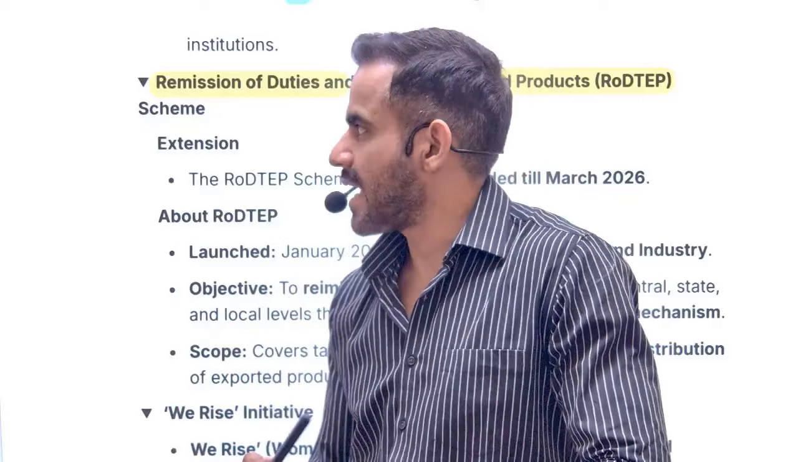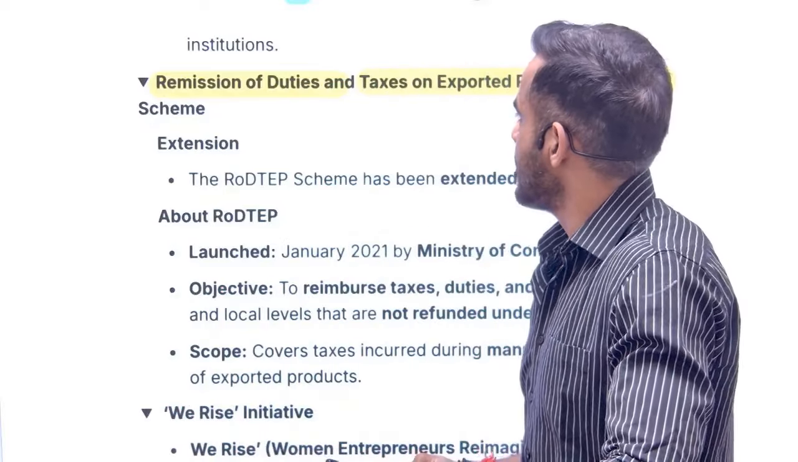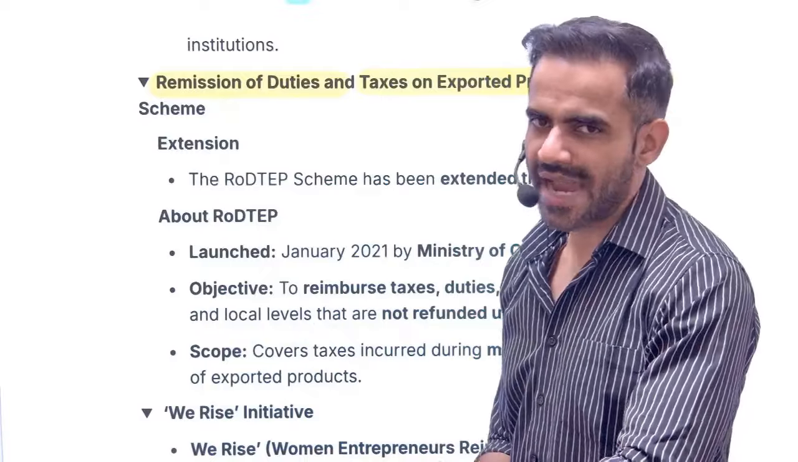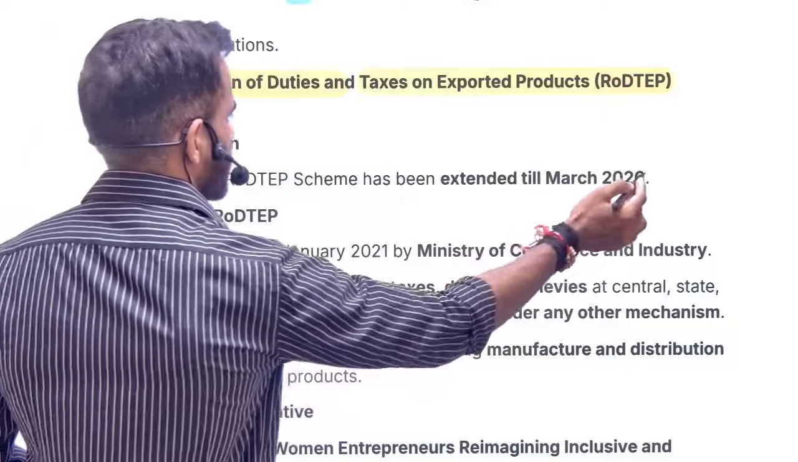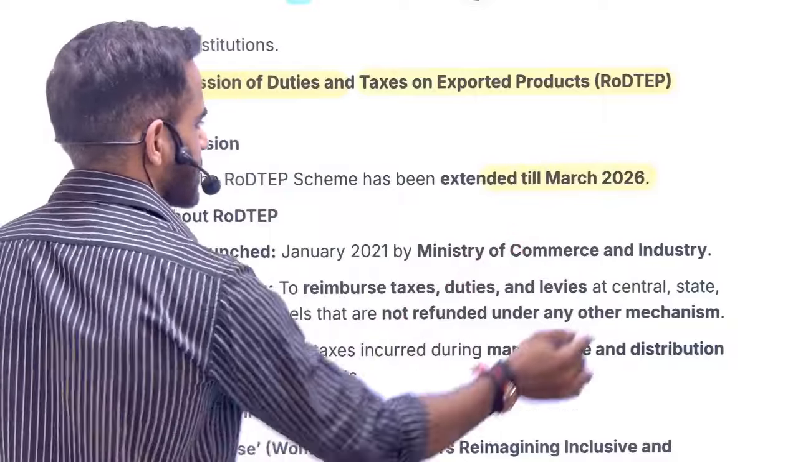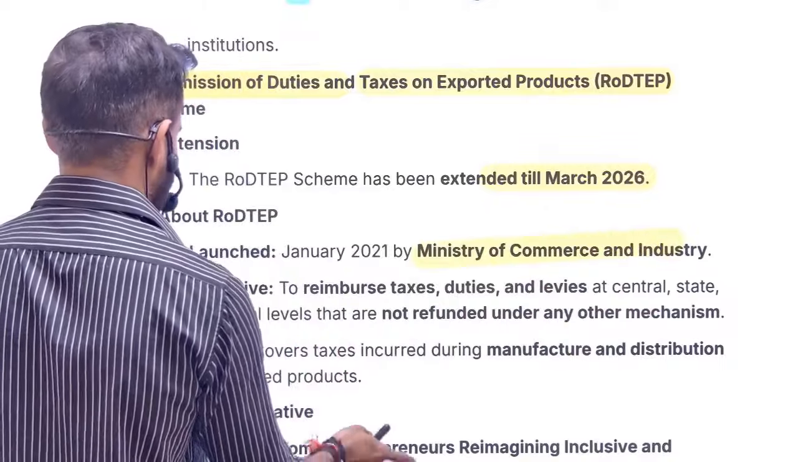The name of the scheme is RODTEP, that is remission of duties and taxes on exported products. So why was it in use? Because it was extended till March 2026. It is an initiative of the Ministry of Commerce and Industry.